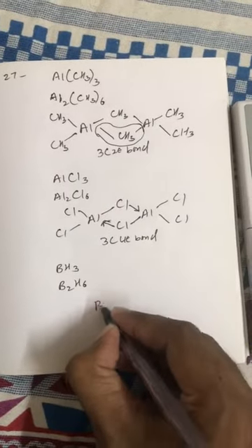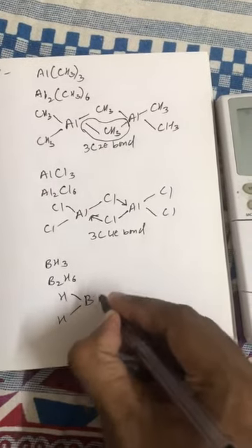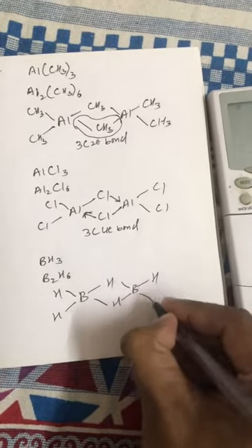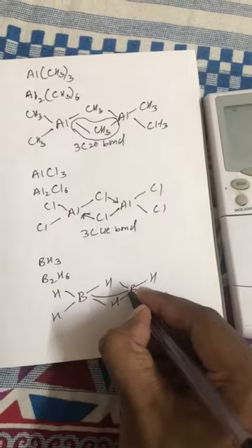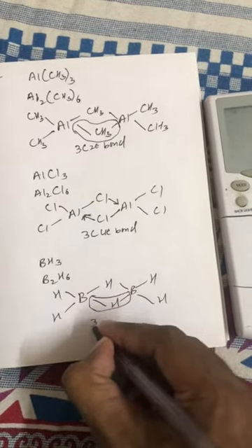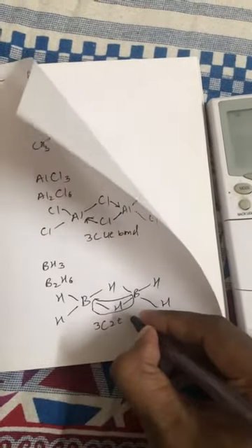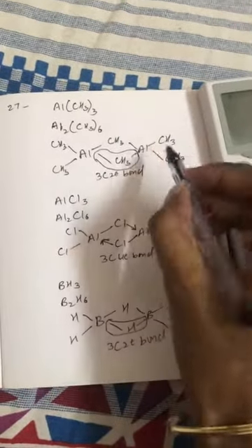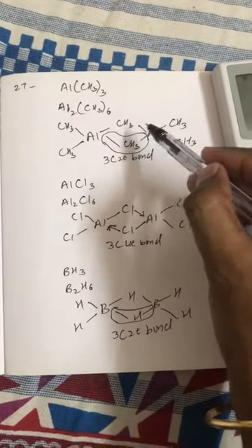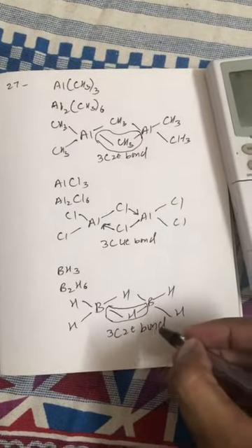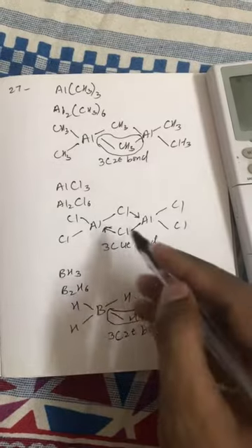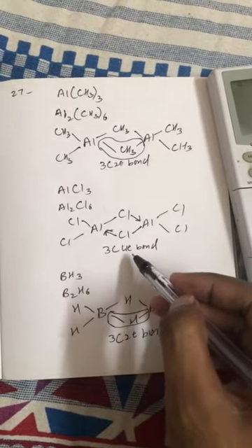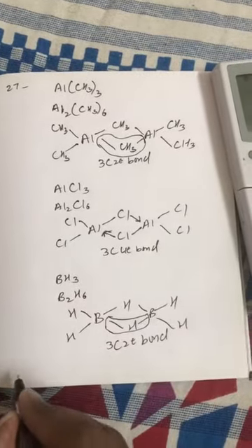Now in B2H6, this bond is again a banana bond or 3 center 2 electron bond. So first one, Al2CH3 whole 6 and B2H6 have 3 center 2 electron bonds, while Al2Cl6 has a 3 center 4 electron bond.